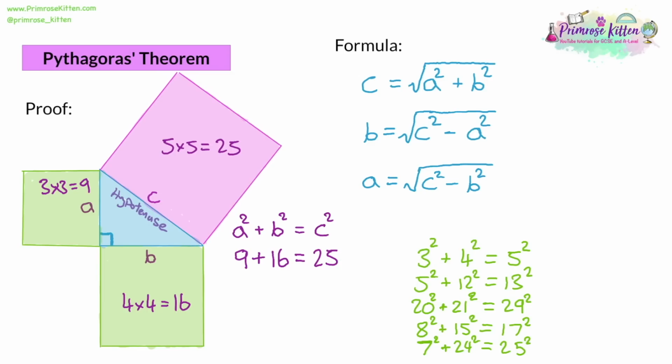So for example, if we double all of those numbers, then we're going to get 6 squared plus 8 squared is equal to 10 squared. And you can test that works. So 6 squared is 36, 8 squared is 64, and 36 plus 64 is 100, which is 10 squared. So again, you can also have multiples of these. That's times 2. You can have a version that's times 3. So you can have 9 squared plus 12 squared is equal to 15 squared. And you can have multiples of the other ones as well. So for example, we take the 5, 12, 13, we can multiply that by 2, and we could have 10 squared plus 24 squared is going to be equal to 26 squared. If you're not sure about any of these, grab a calculator and test them out.